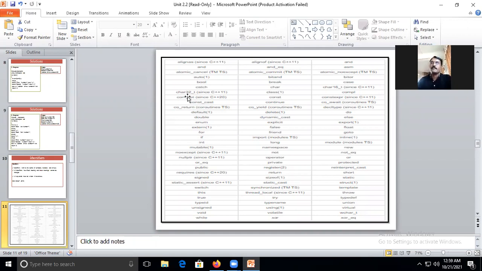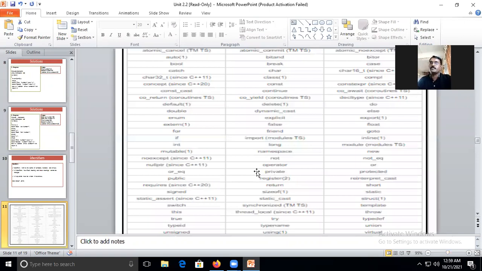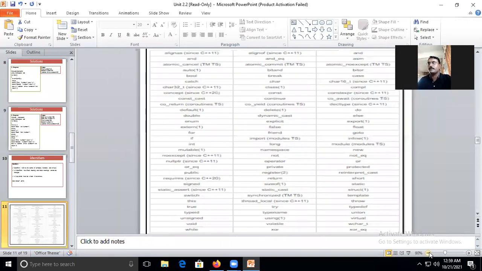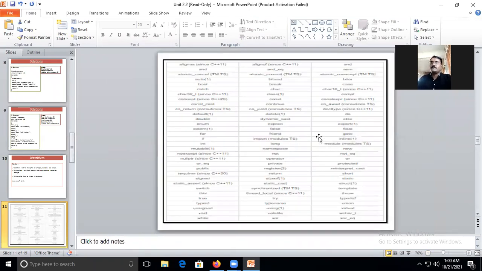See this char underscore 32. If you zoom your screen, it was added in the 11th version. This keyword was added in the 20th version, default one. Like this, it is shown here in the slide. It is not necessary that we use all those 95 keywords all the time.